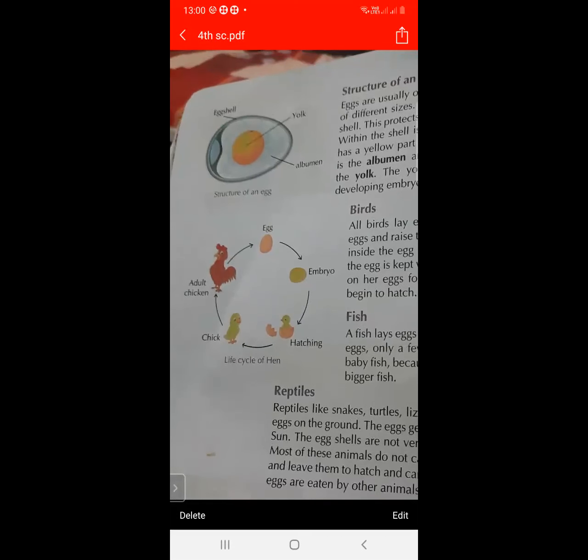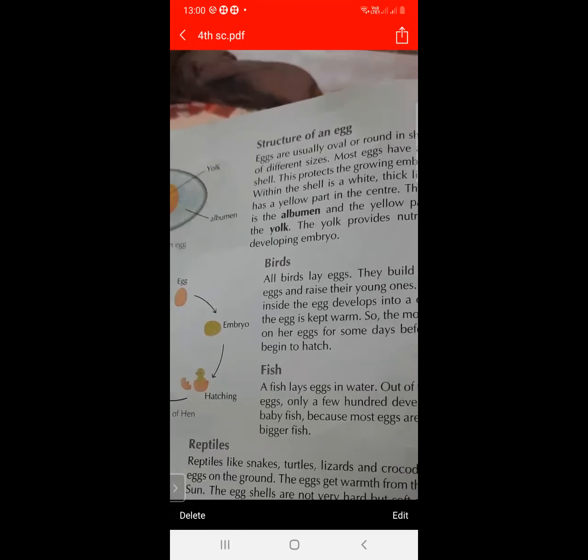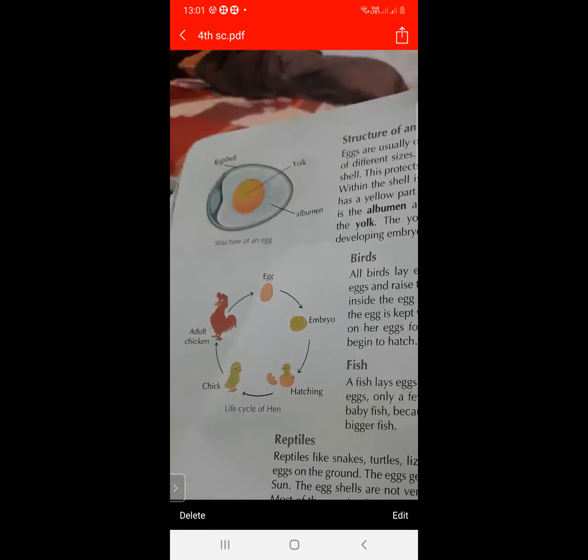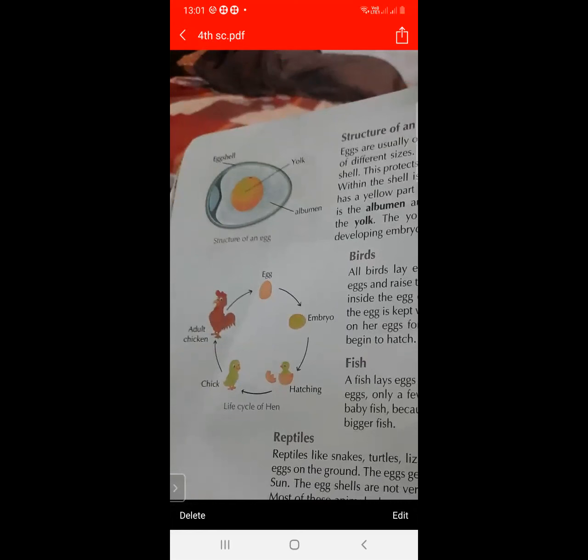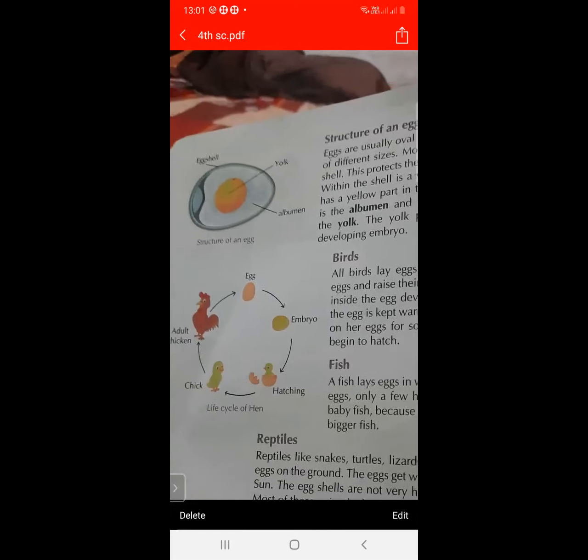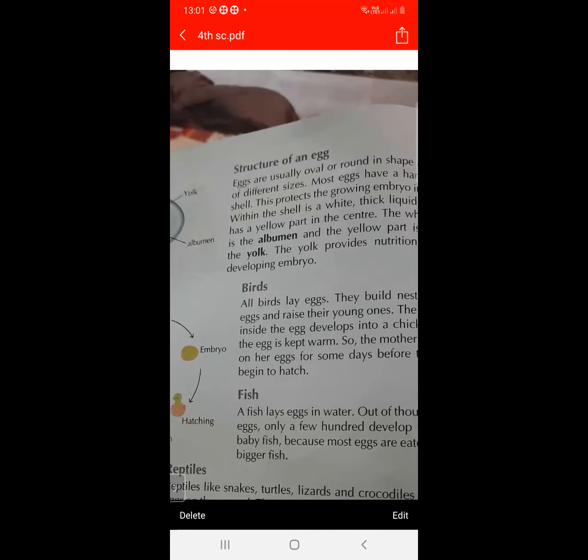The outer shell is called the eggshell, then in the center the yolk is present, and then the albumen is present. In the center the yolk is present, then the eggshell, then the albumen. This is the structure of an egg.